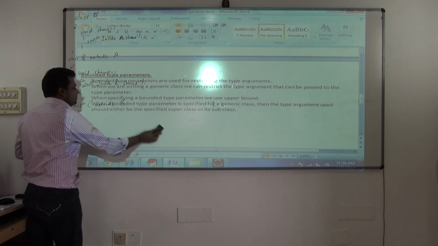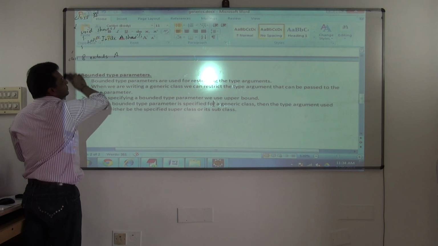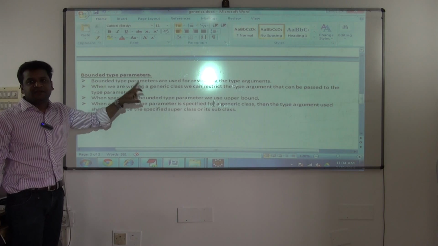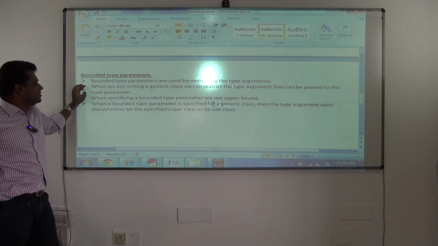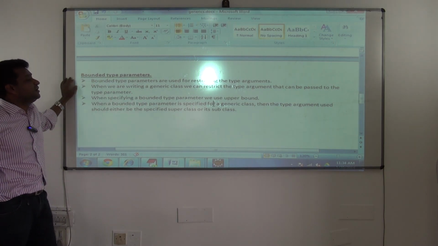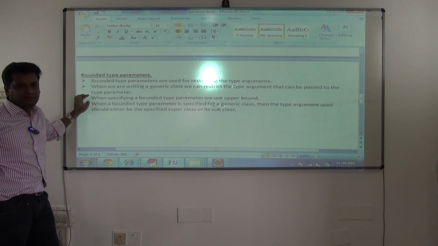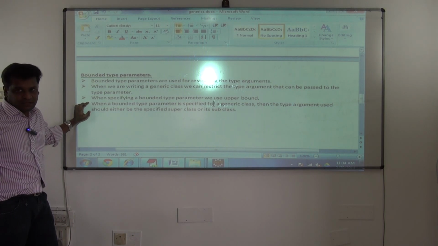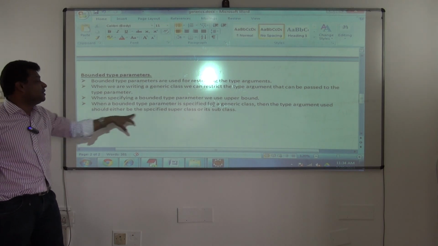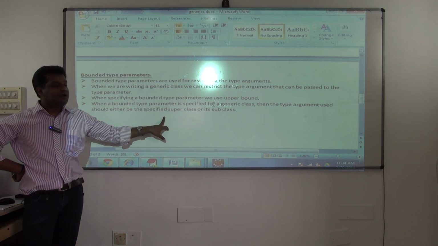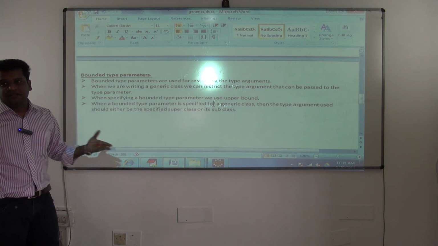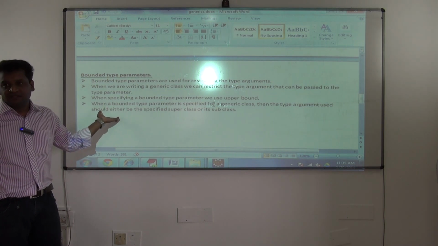Yes, some notes you can see now. Bounded type parameters are used for restricting the type arguments. When we are writing a generic class, we can restrict the type argument that can be passed to the type parameter. When specifying a bounded type parameter, we use an upper bound. Then when a bounded type parameter is specified for a generic class, the type argument used should either be the specified superclass or its subclass. That example is for this itself.